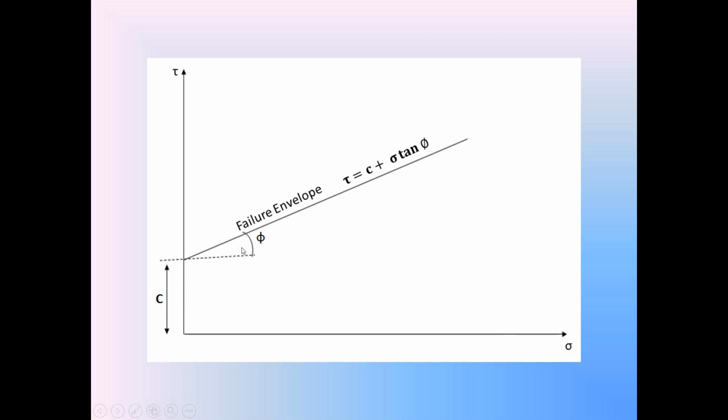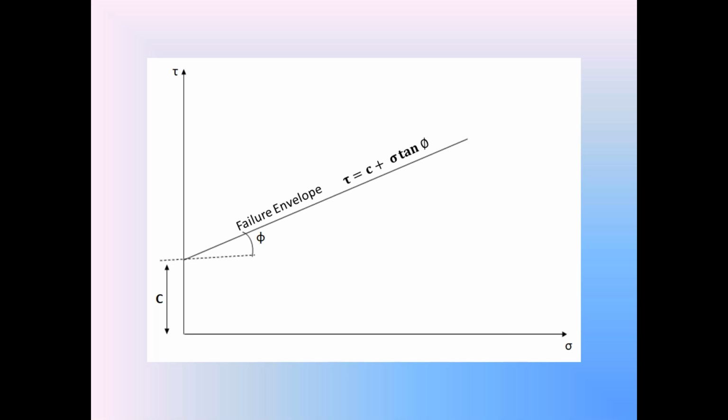With the horizontal, this failure envelope will make an angle phi. This phi is called the angle of shearing resistance of the soil, also called the angle of internal friction of the soil. Now, if the stresses in the cohesive soil are below the failure envelope, the cohesive soil is in safe condition.